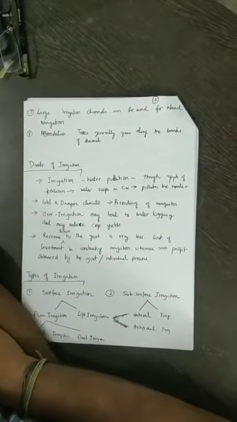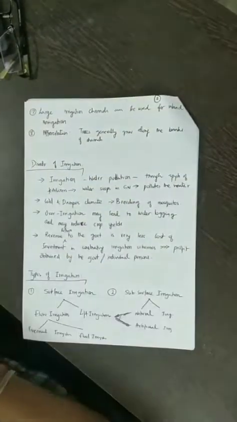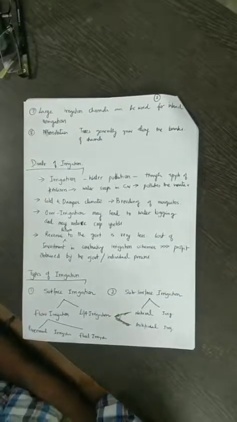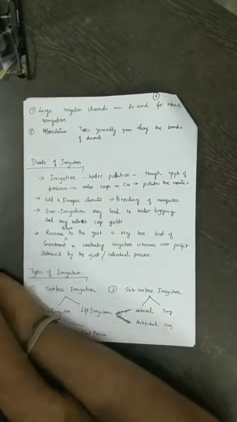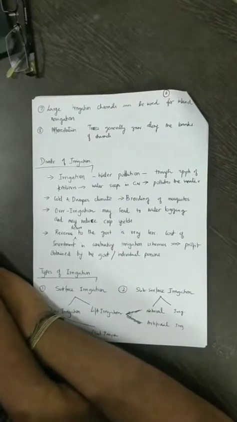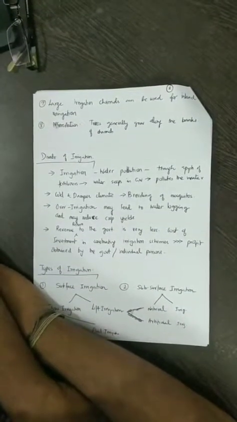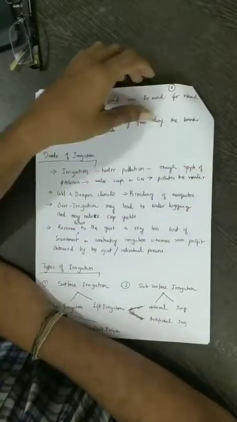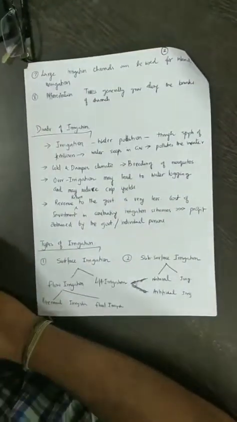Further, large irrigation channels can also be used for inland navigation, and on the banks of the channels you can also grow trees, which will increase afforestation in that particular place and also improve the oxygen levels in these places.